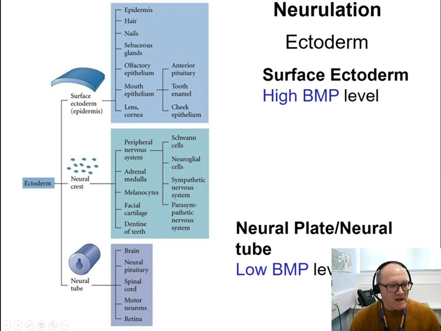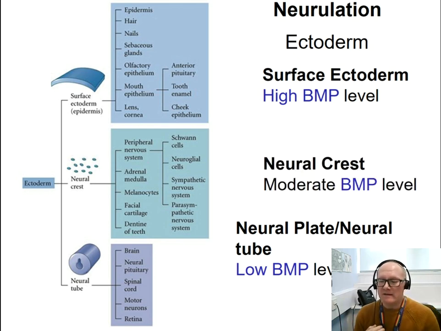However, the cells of the ectoderm that are going to become the neural tube, and the neural tube will give us the brain, the spinal cord, and the motor neurons, for instance, as well as the retina, express low level of BMP. So depending on the level of expression of BMP, the cells will go in one direction and, for example, become surface ectoderm, or another direction and become a neural tube.